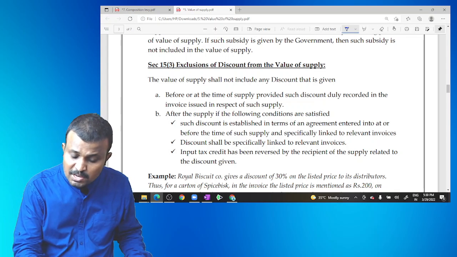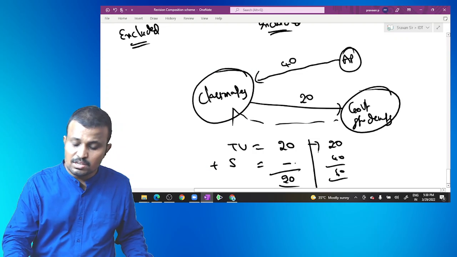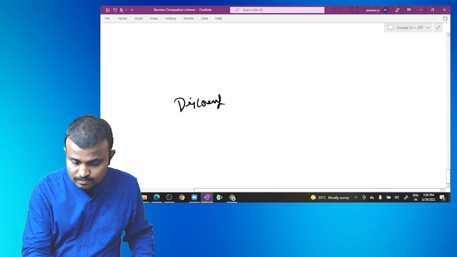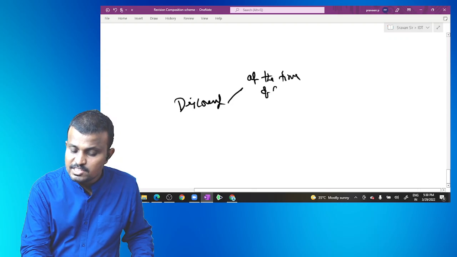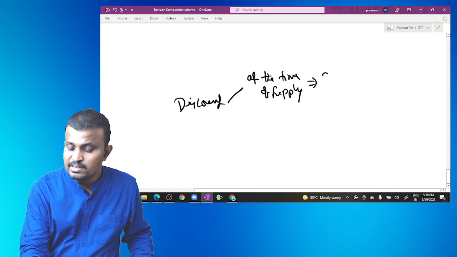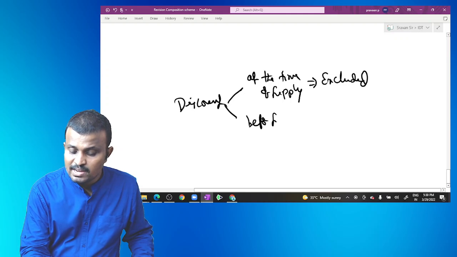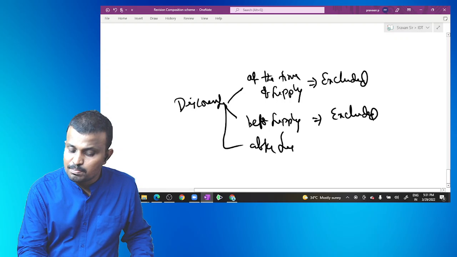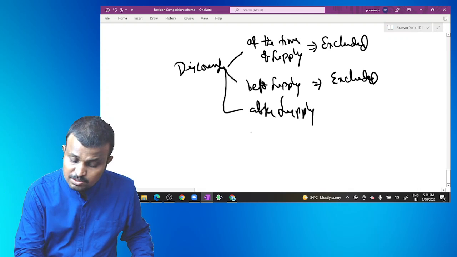The value of supply shall not include any discount. For example, a discount provided at the time of supply is excluded, or before supply is also excluded, and after supply is excluded subject to conditions.